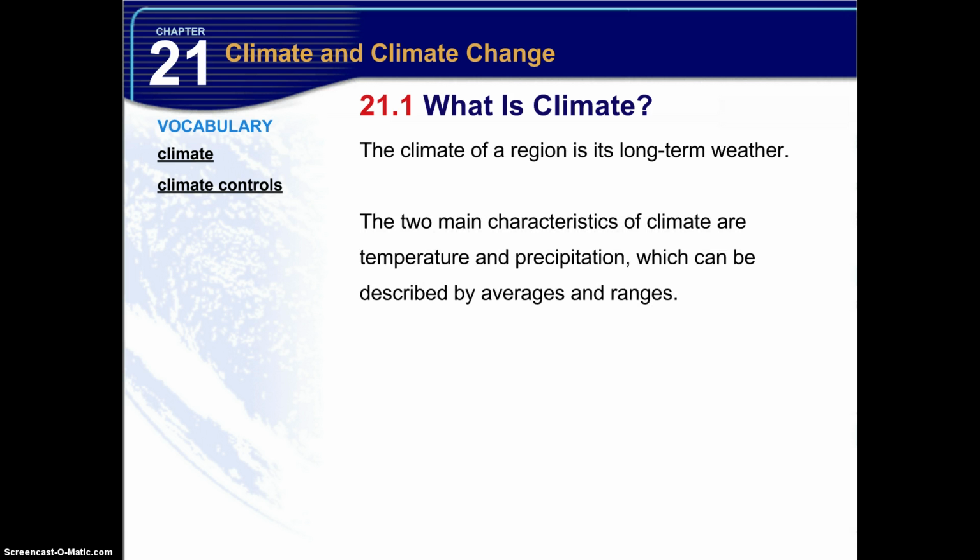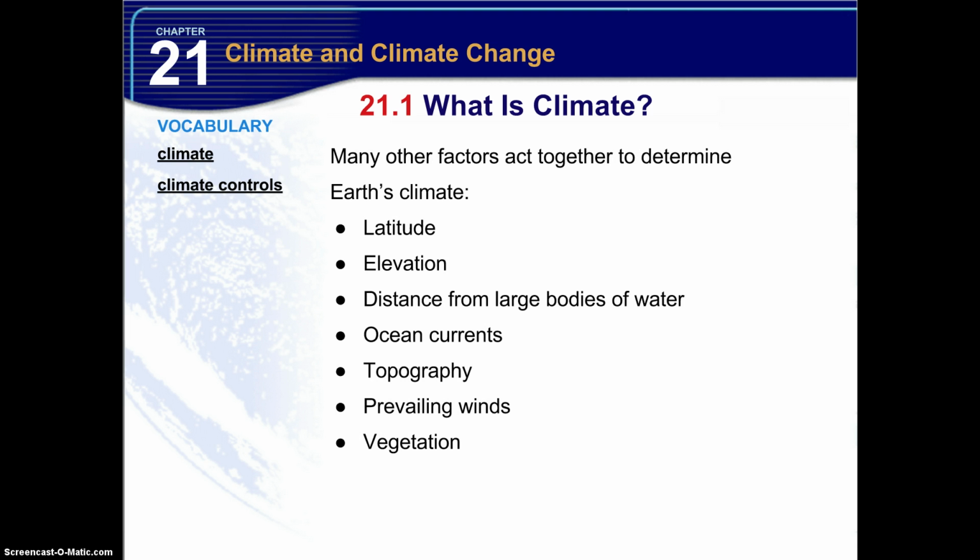Now the climate of a region is its long-term weather. Two main characteristics of climate are temperature and precipitation, which can be described by averages and ranges. Some of these ranges can last anywhere between a few years to decades to centuries to thousands of years, tens of thousands of years, even to millions of years, depending on how much data can be collected. Now there are many factors that act together to determine Earth's climate.